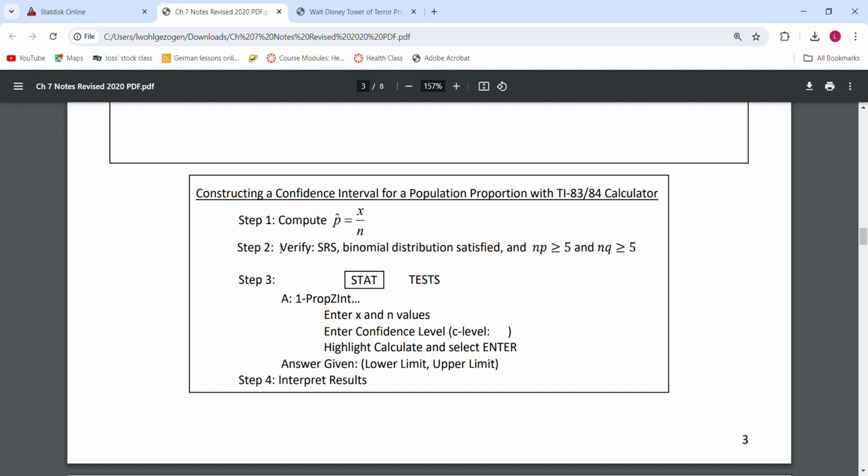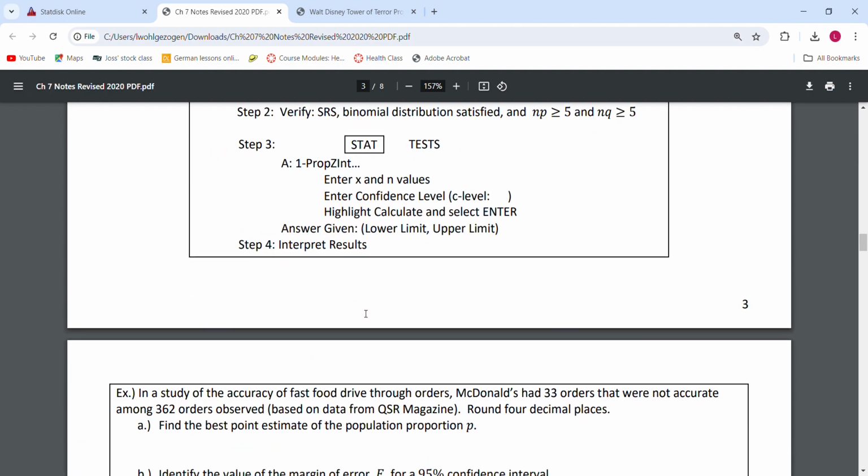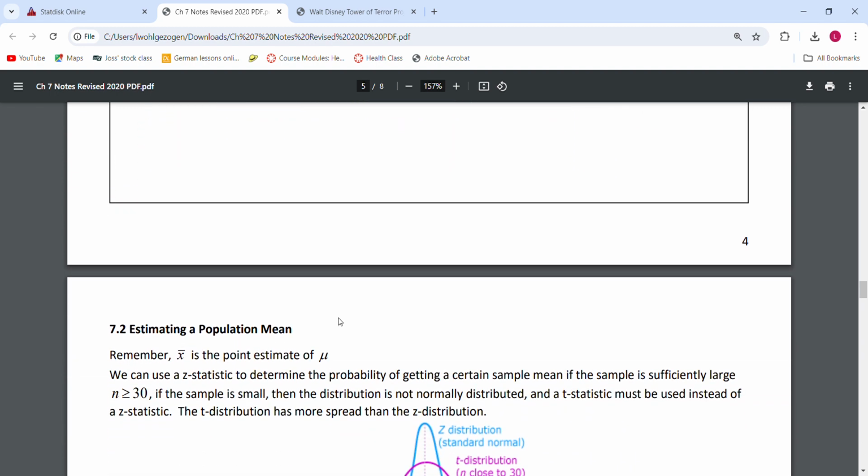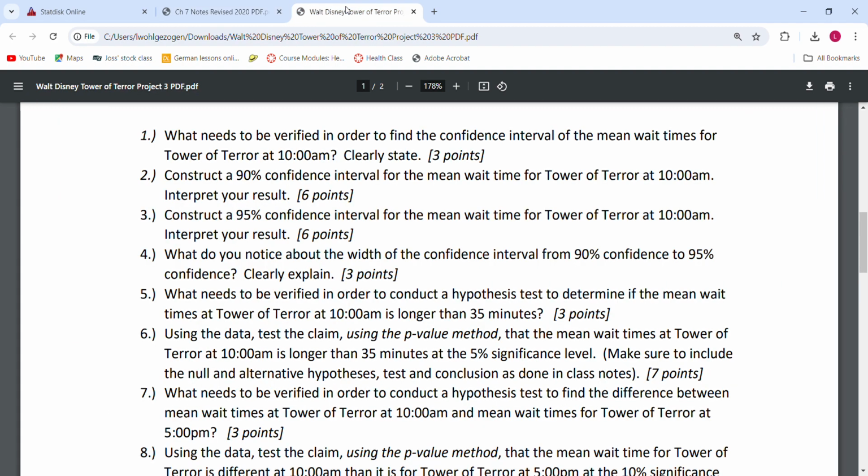If you look at step 2, it says what needs to be verified. It's a simple random sample, the binomial distribution is satisfied, and np and nq are both greater than or equal to 5. If you keep looking at your notes, the next section talks about mean. So 7.1 is on population proportion, and 7.2 is on population mean. What needs to be verified for mean is also listed in the notes. Our project uses the word mean, so you want to look in 7.2 for what needs to be verified.